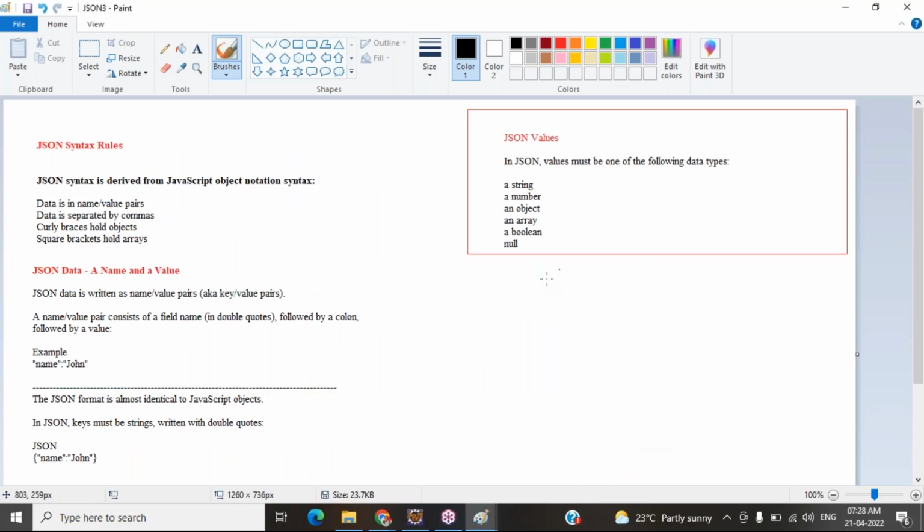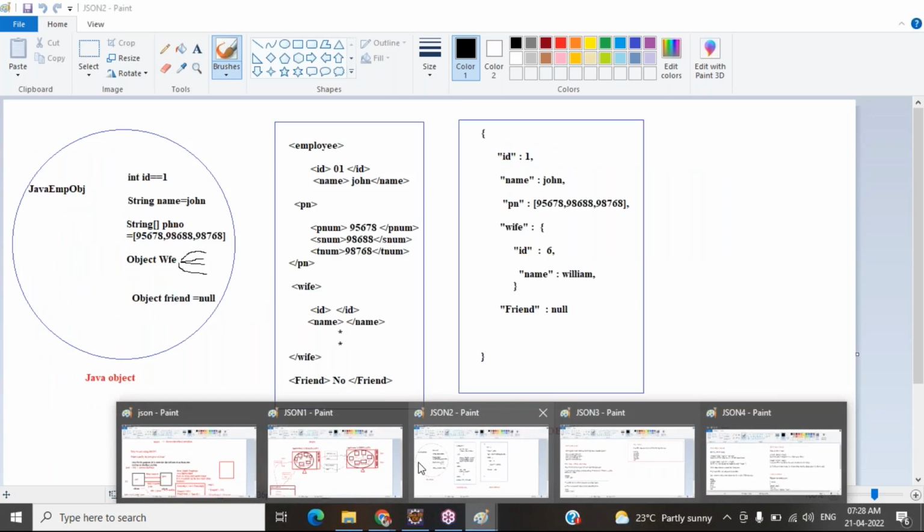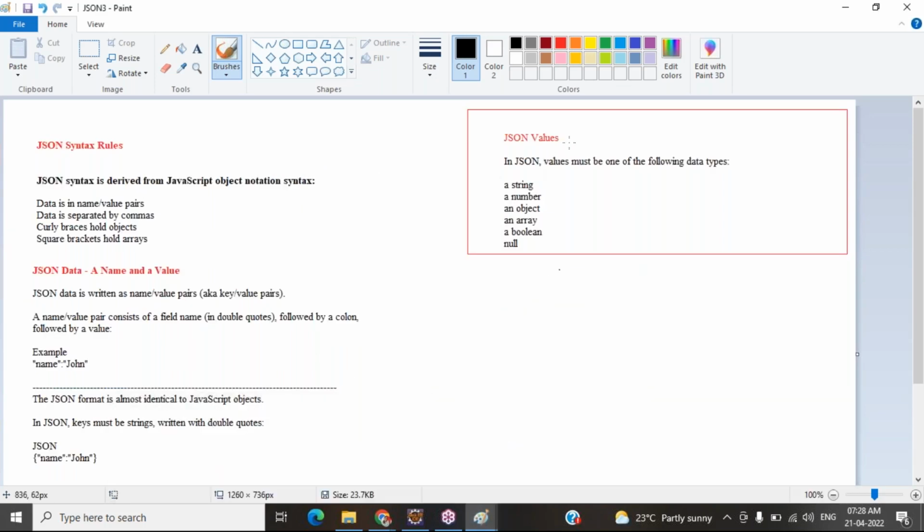This is the list of applicable data types for JSON values. With JSON, you can make use of the following data types. These are all the available data types that you can use: a string, a number, an object, an array, a boolean, and also you can pass a null value.